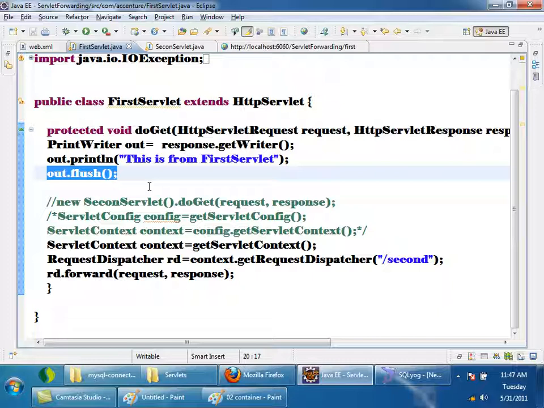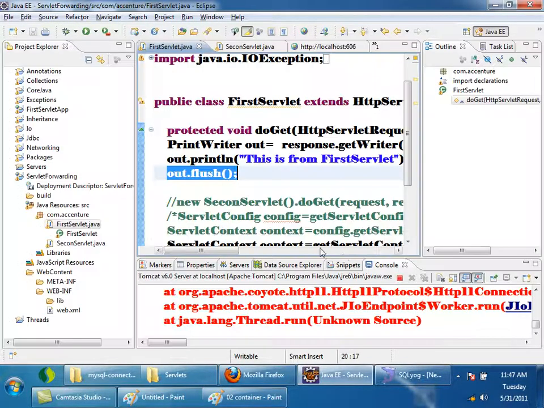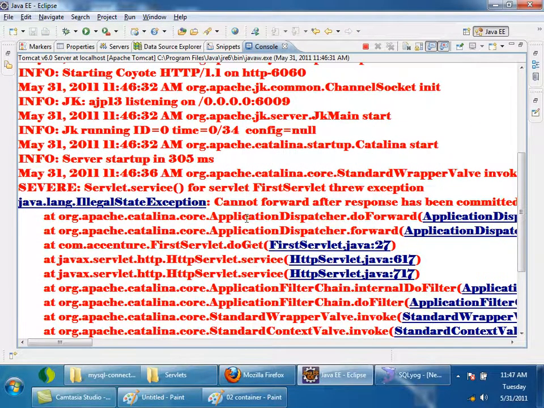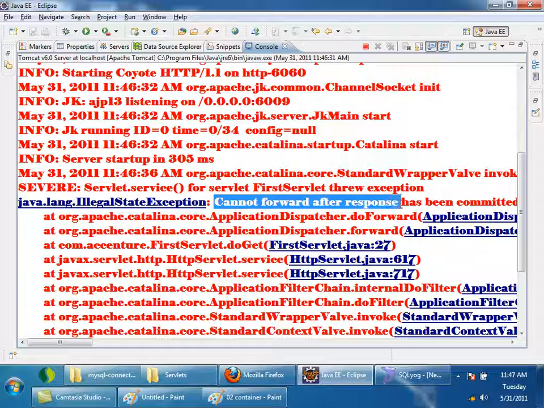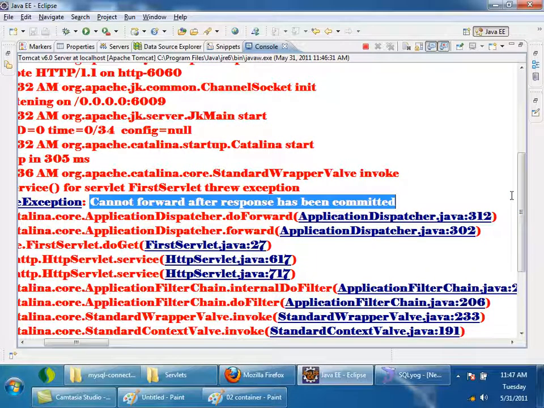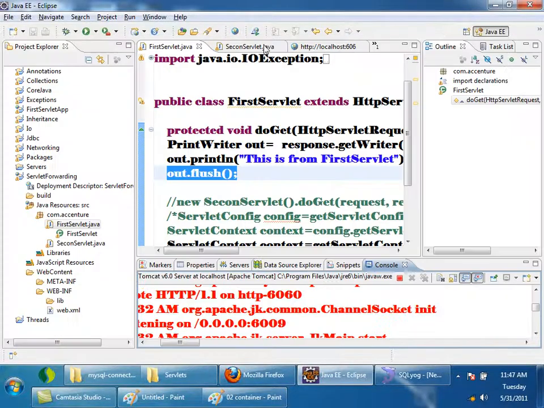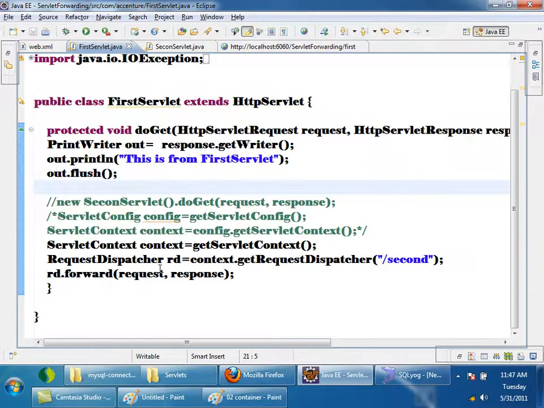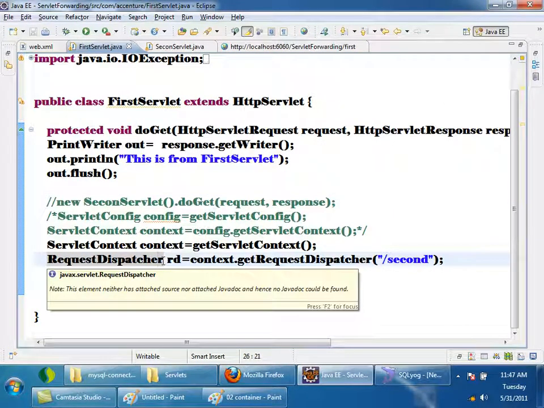So before forwarding the request, you should not flush, or in other words, you should not commit the response. If you commit the response, the container will throw an exception. See on the console, an exception is thrown: IllegalStateException. What is it saying? Cannot forward after the response has been committed. So before forwarding, keep in mind the response should not be committed. Committing means flushing. Those are the rules you need to remember while forwarding.